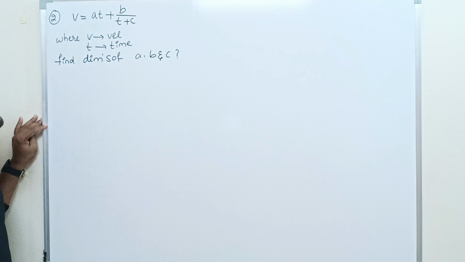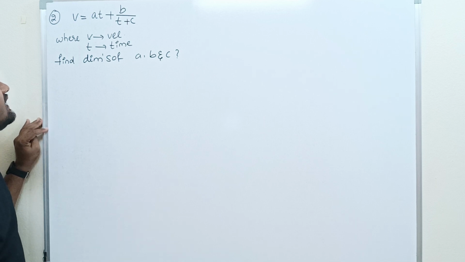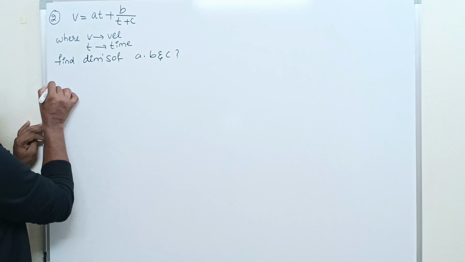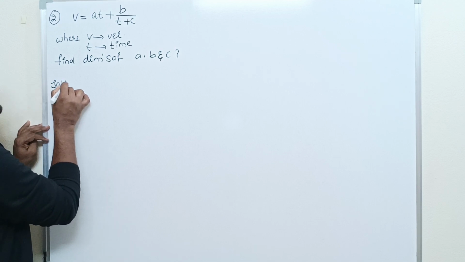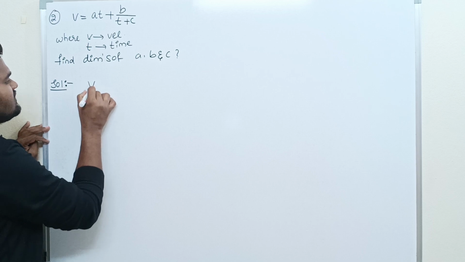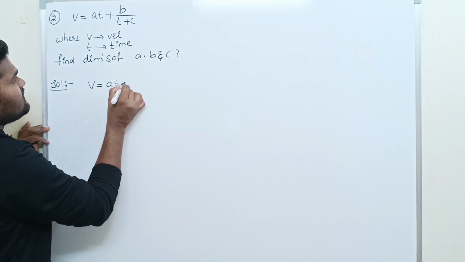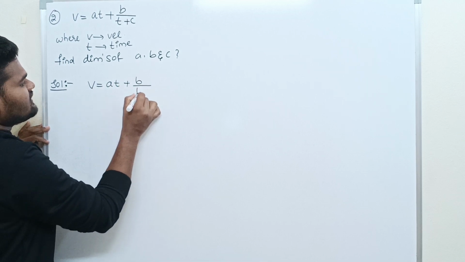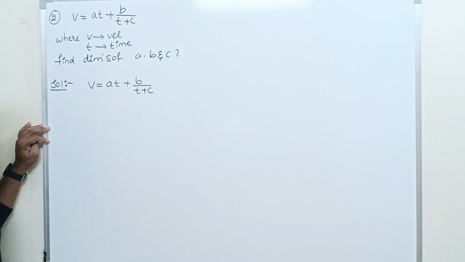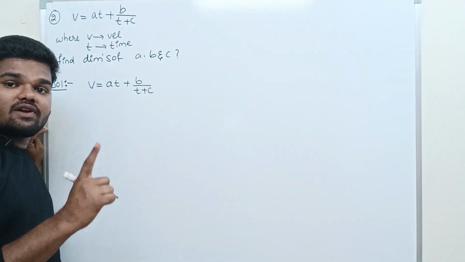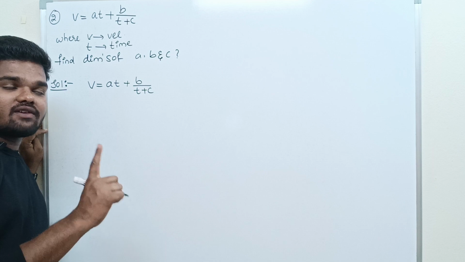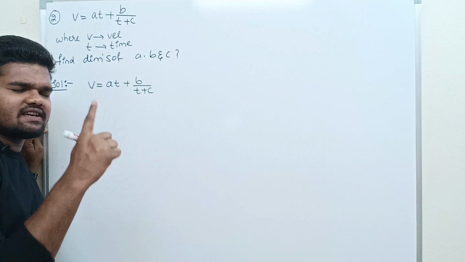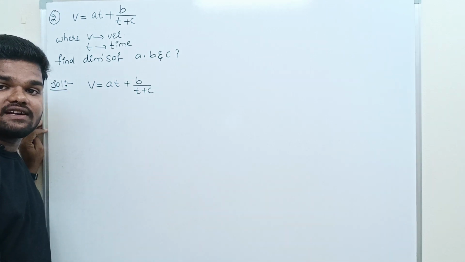Pause the video and try the solution. 3, 2, 1, go. I'm going to do the solution. Have a look. What is the given equation? V equals AT plus B by T plus C. What does the principle of homogeneity say?